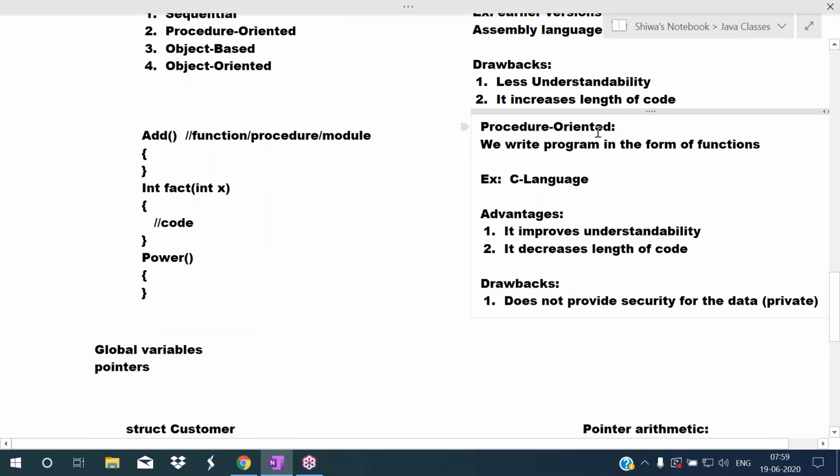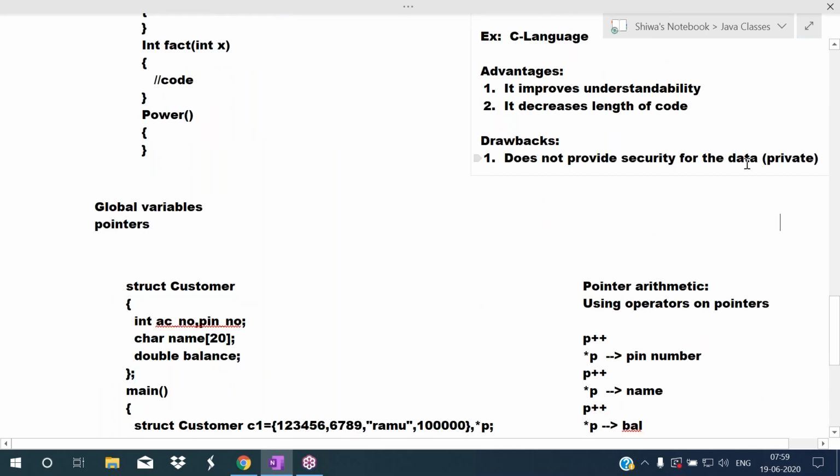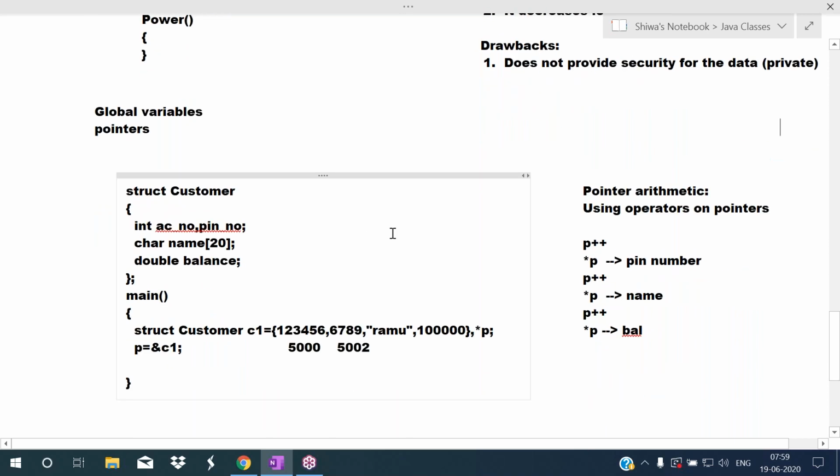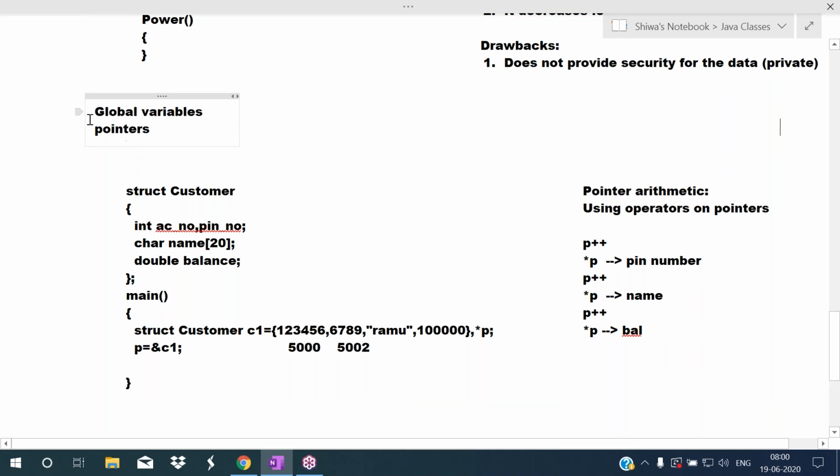In the procedure oriented approach, the first drawback is what? It does not provide security for the data. Because of these two concepts, the first concept is global variables, and the second concept is pointers. Due to these two concepts, security problems may occur. If we know one data's address, we can access the next data, so with that, we can access complete data. So several security problems may occur due to pointer arithmetic, and global variables can be accessed from anywhere. So due to these two reasons, security problems will occur.